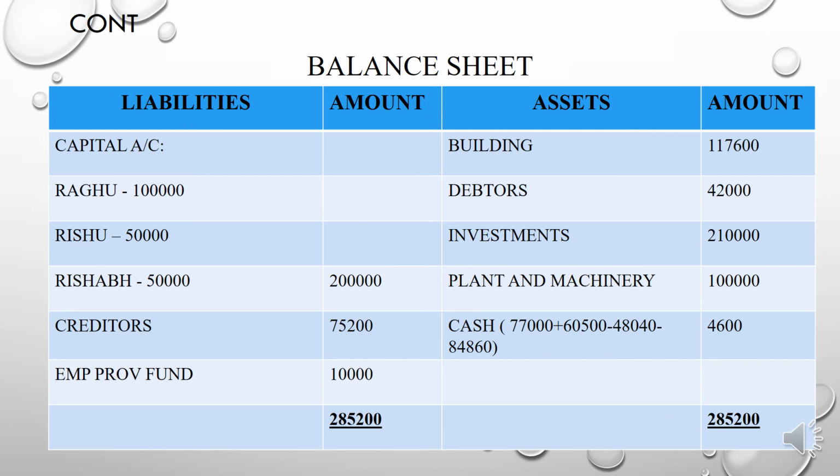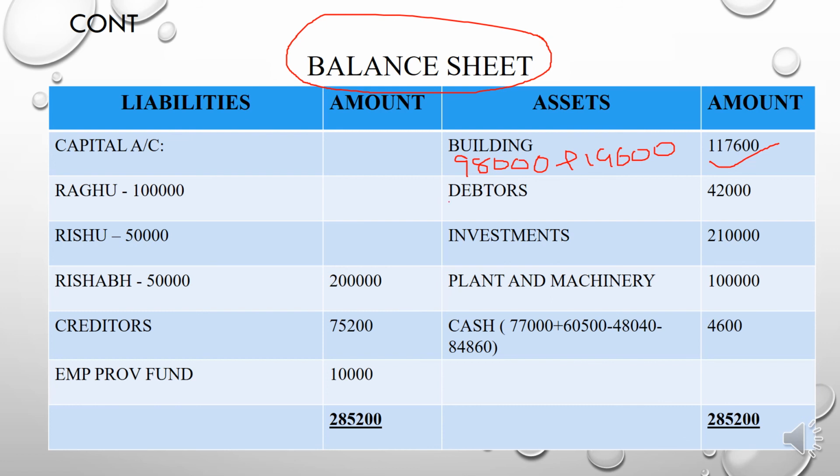Then the last step is to prepare the balance sheet of the new firm. Right. So here, first one is building. The old value of building is 98,000, and after revaluation an amount of rupees 19,600 was added, so you need to add this 19,600 with 98,000, then you will get 1,17,600.